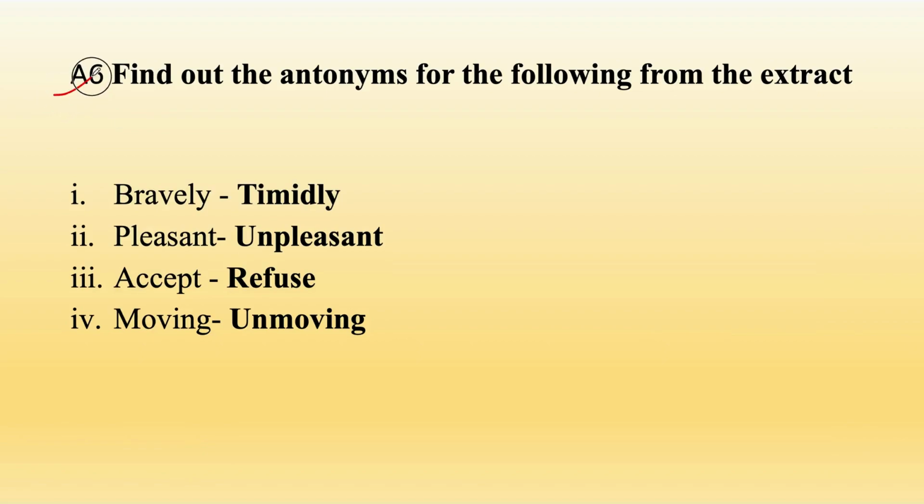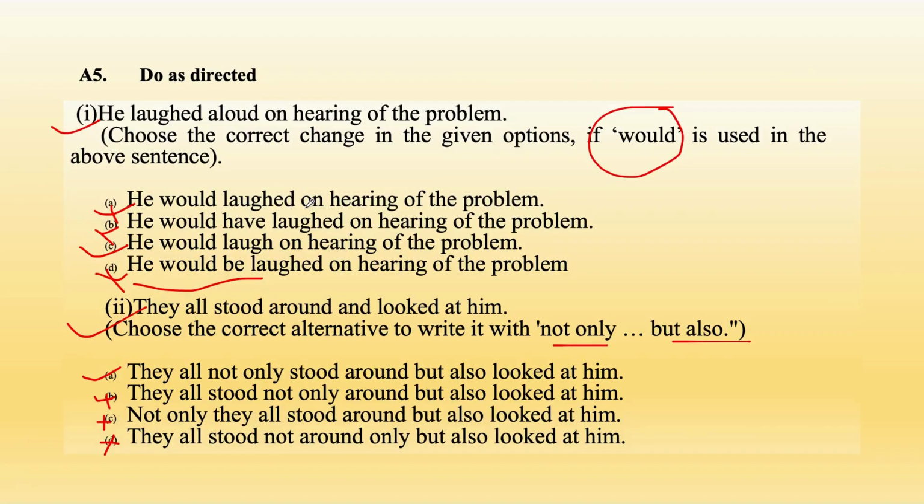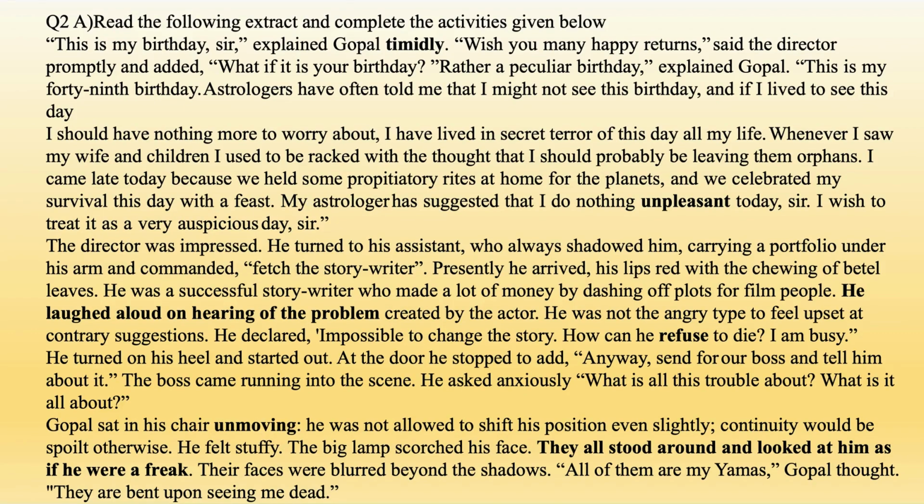A6. Find out antonyms from the following extract. Antonyms means opposite. First is bravely. The opposite word is timidly. Now see, all these are already given in your paragraph, in your extract.